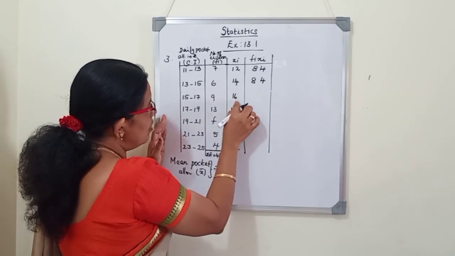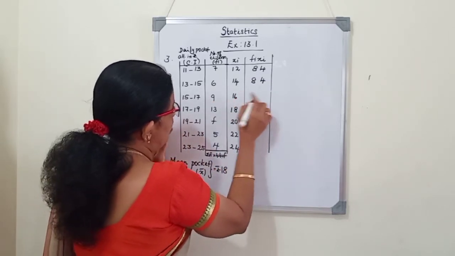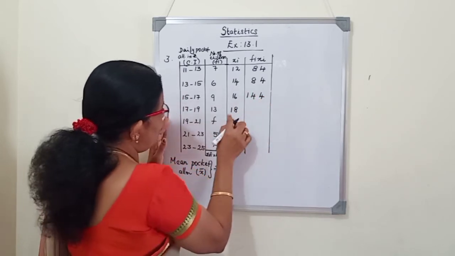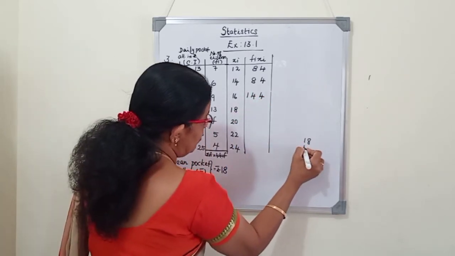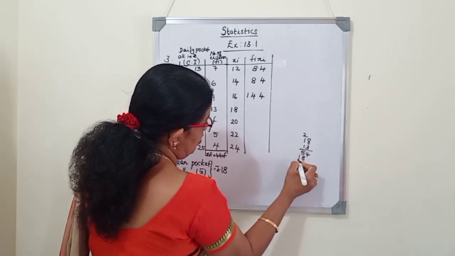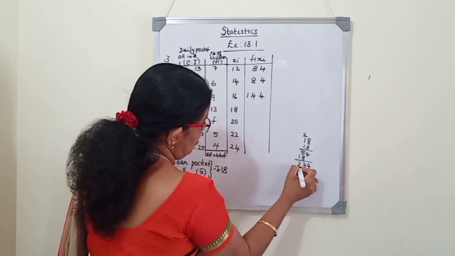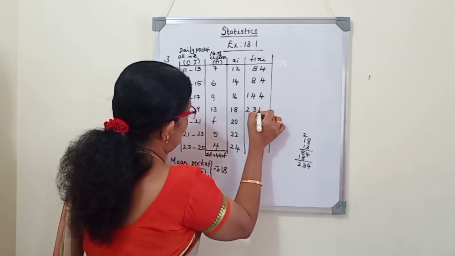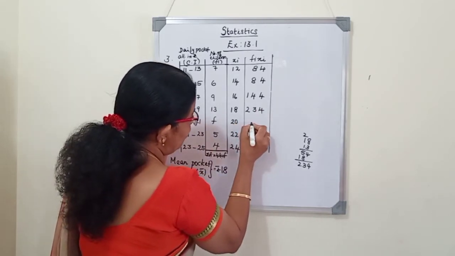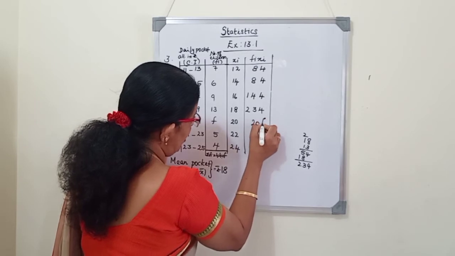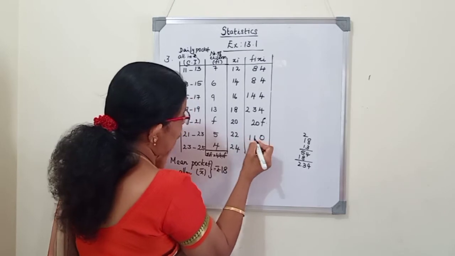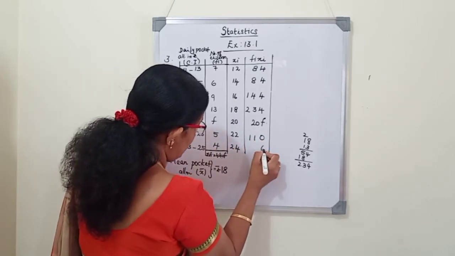Again 16 into 9, 144. Now 18 into 18, 324. Now here we will multiply, we will write it as 20 into f, 20f. That as it is we will write, 20f.